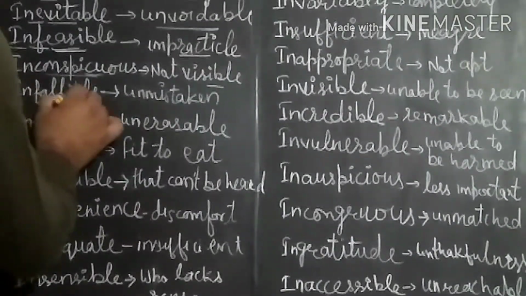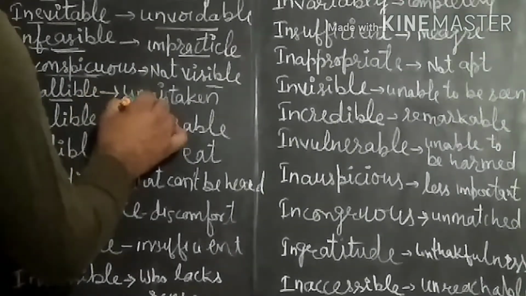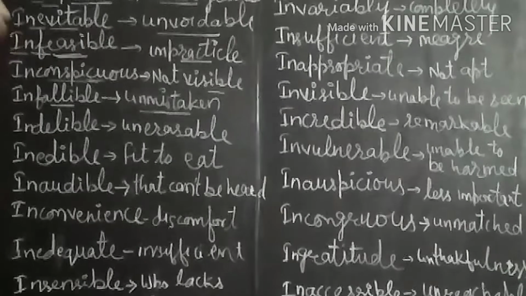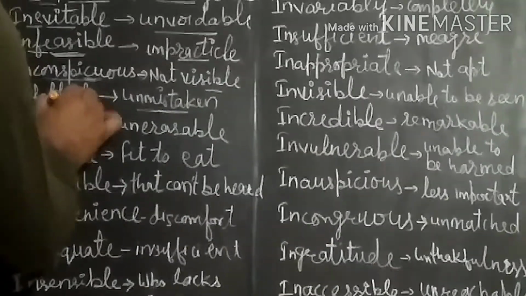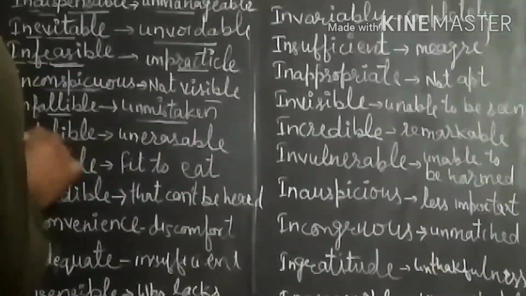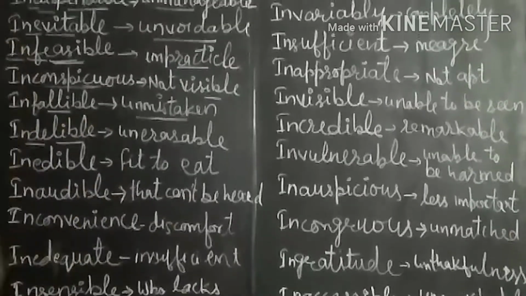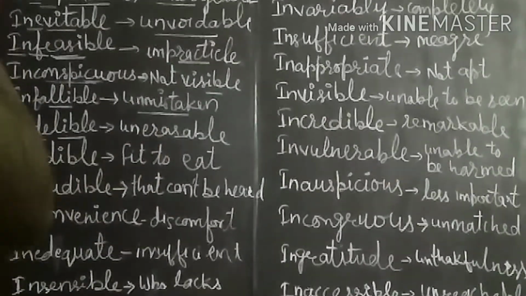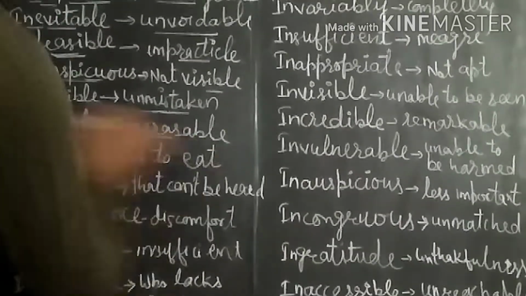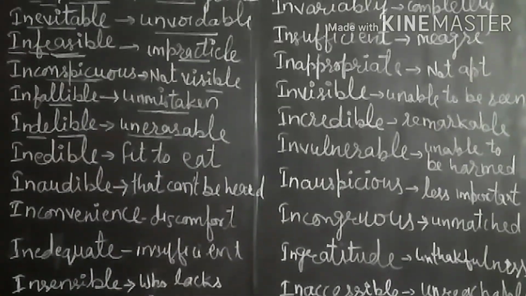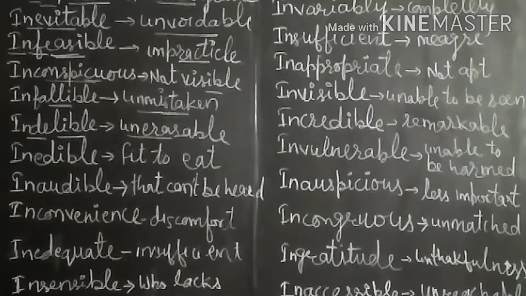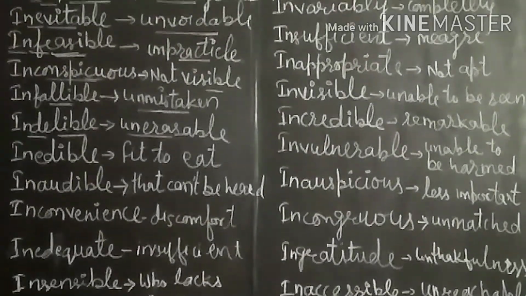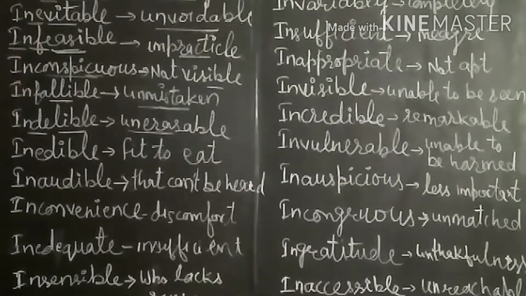Next is infallible. Infallible means unmistaken. The person who never commits a mistake is known as infallible. Next one is indelible. Indelible is an important word. It means unerasable. Means the thing that cannot be erased is known as indelible. We can say the impact of good things is indelible on everybody's mind.